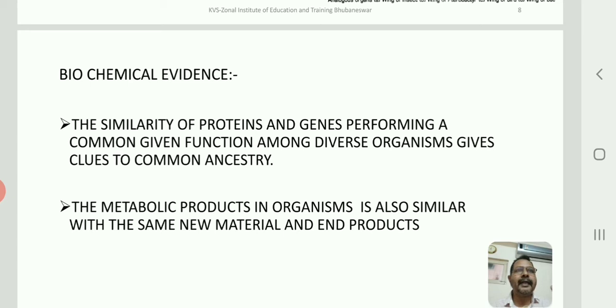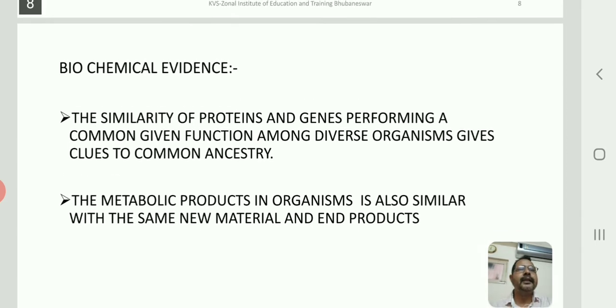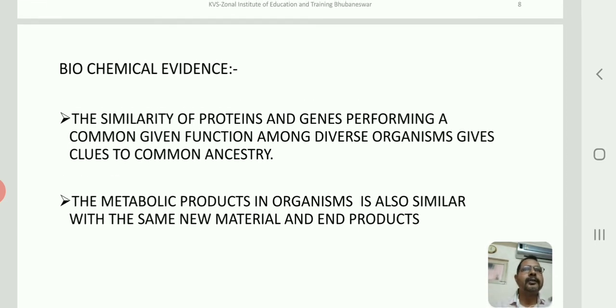If there is uniformity in coding such things, then why should we not call this pointing to a common ancestry? There shall be a common ancestry, because of the similarity of proteins and genes performing a common function among diverse organisms. So organisms are diverse.